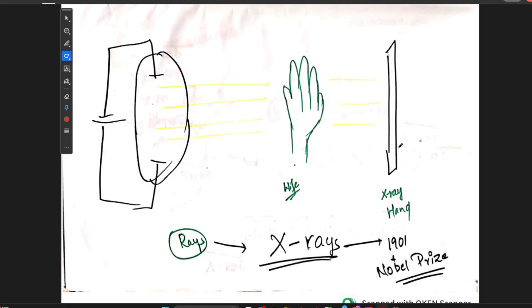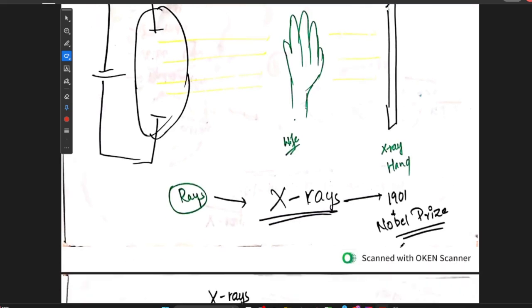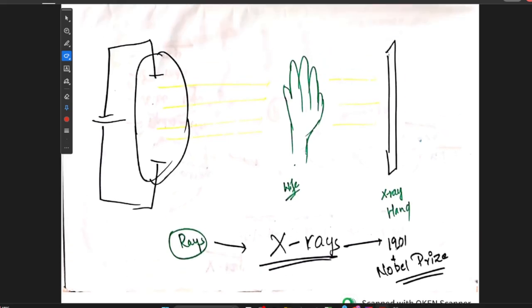fluorescent screen. So when his wife held her hand between this, he was surprised to see the outline of the skeleton on the barium platinocyanide or fluorescent screen. He had seen the X-ray of a hand. So by this he decided that these are very important rays, and he wrote a manuscript describing all his experiments, and these invisible rays he named X-rays, and he was awarded the Nobel Prize in the year 1901 for his work on X-rays.